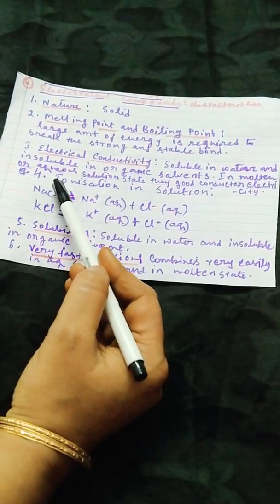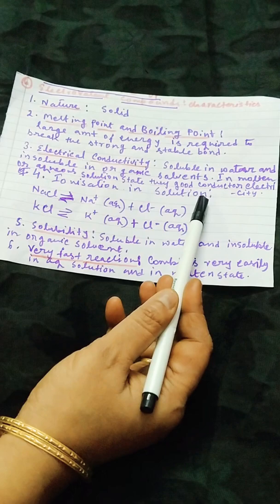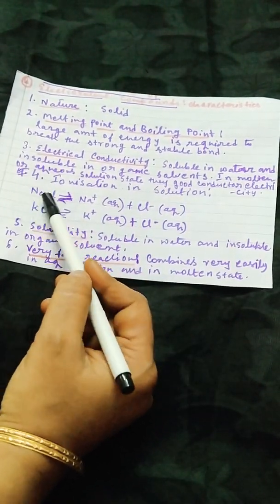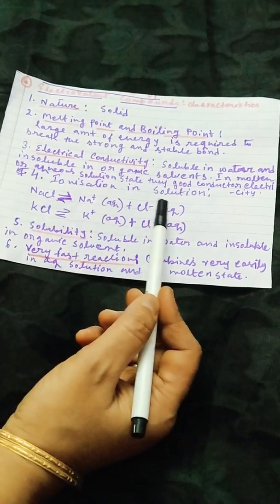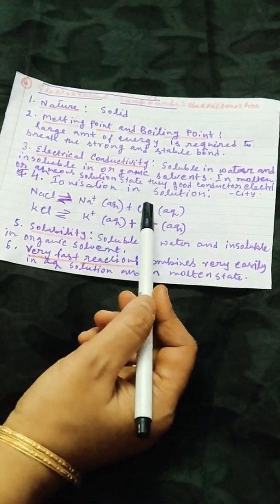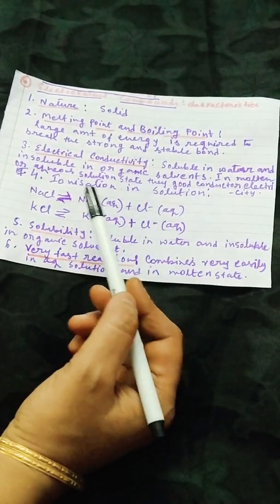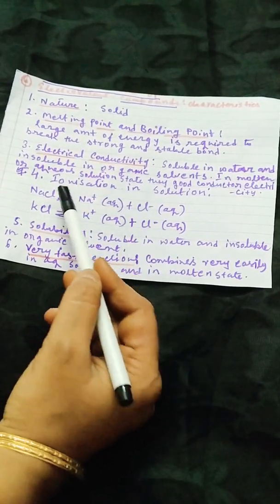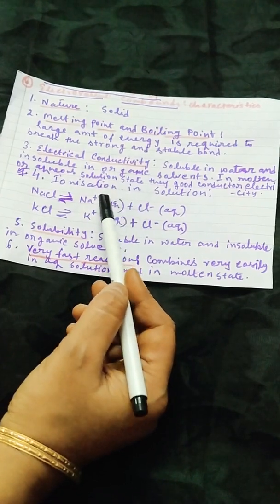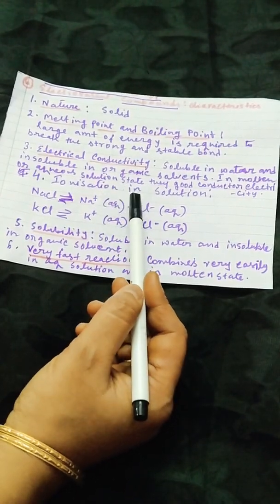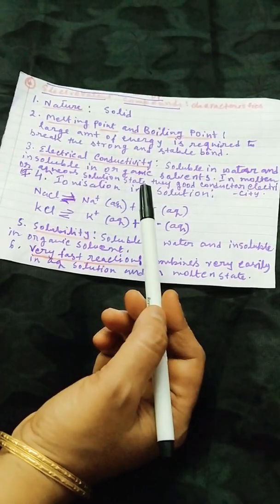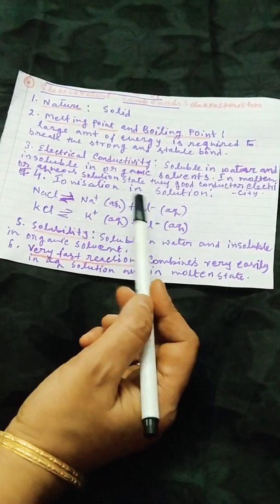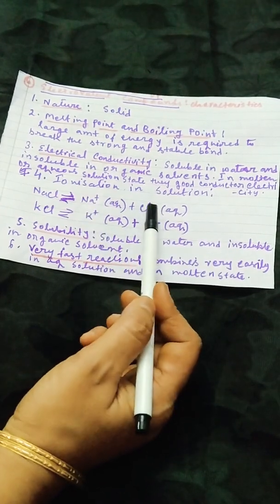Now I am coming to the ionization in solution. What do you mean by ionization? Whenever the electrovalent compound is broken down into the two oppositely charged ions combined in it, it is known as ionization. So when we melt the solid electrovalent compound, we'll get the oppositely charged ions very easily.